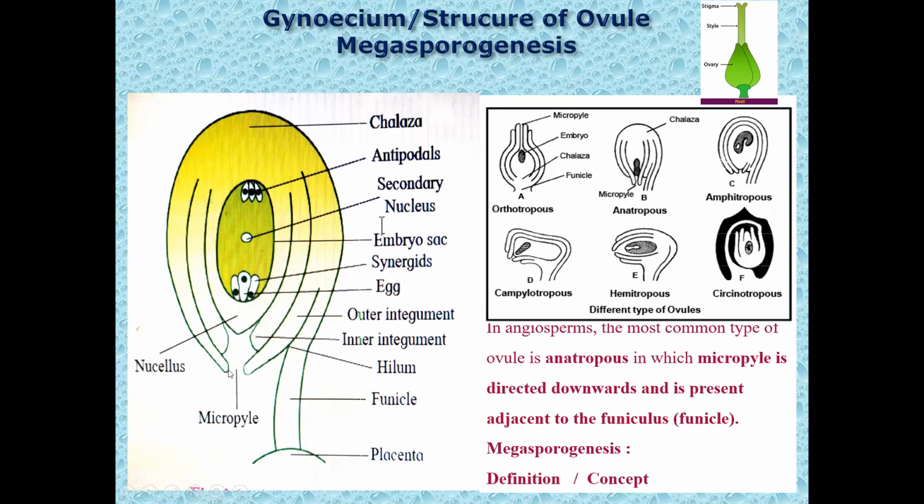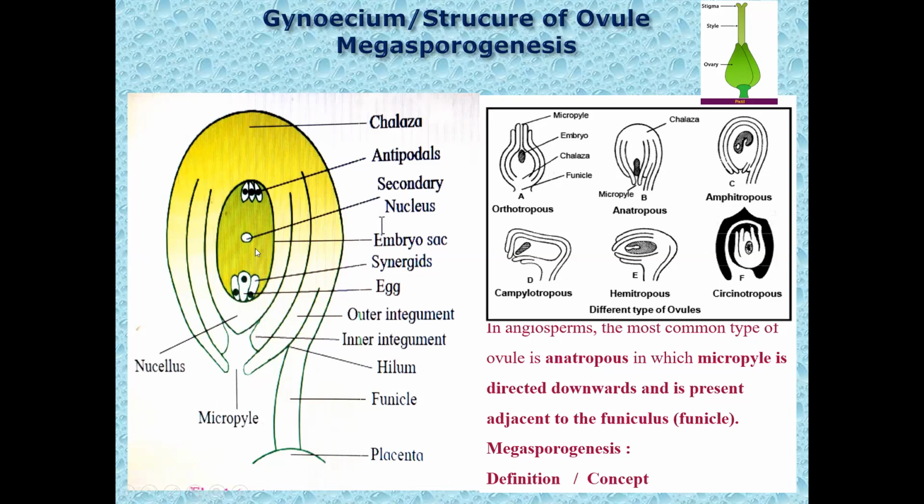The part of the ovule just opposite to the micropylar end is called chalaza, and the end is the chalazal end. That is the base of the ovule. In the middle at maturity, there is formation of a 7-celled, 8-nucleate embryo sac. Just prior to fertilization, it is 7-celled and 7-nucleate. That embryo sac, also called female gametophyte, is a 7-celled 8-nucleate structure.